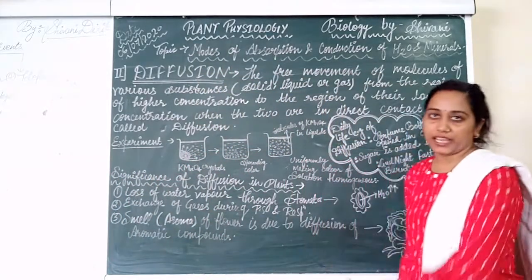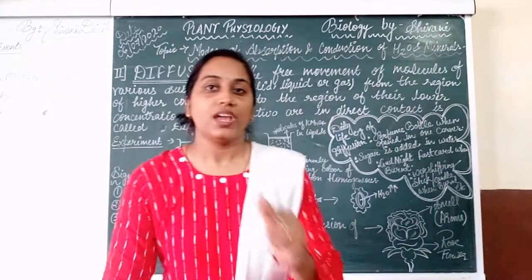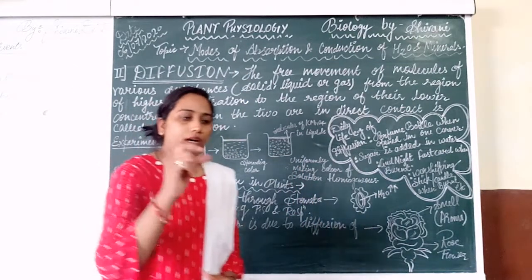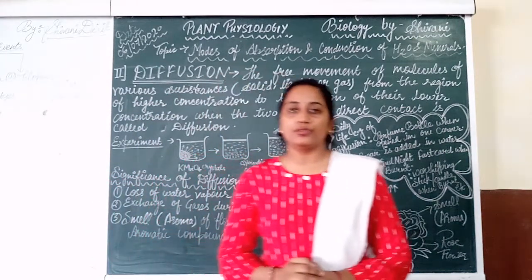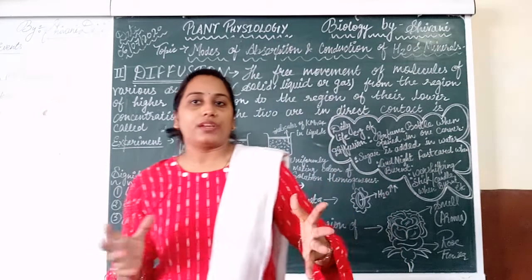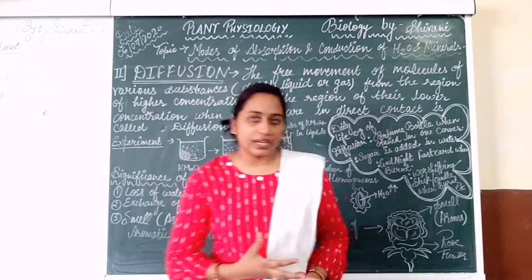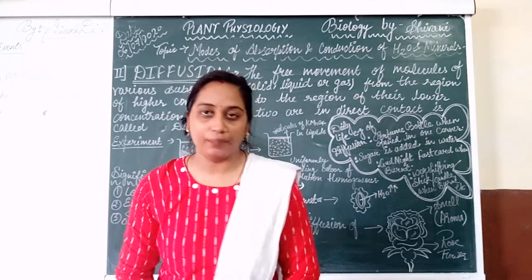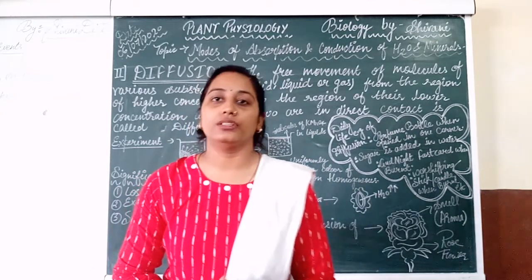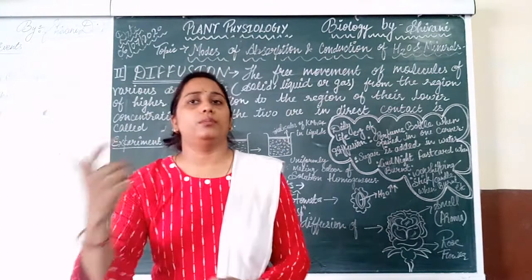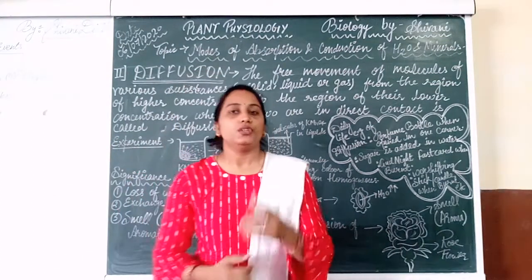Let's take the daily life examples of diffusion. We will observe the best example of diffusion. Daily we wear perfume, right? Before going outside, when we are dressed well, we apply perfume on the clothes and body.